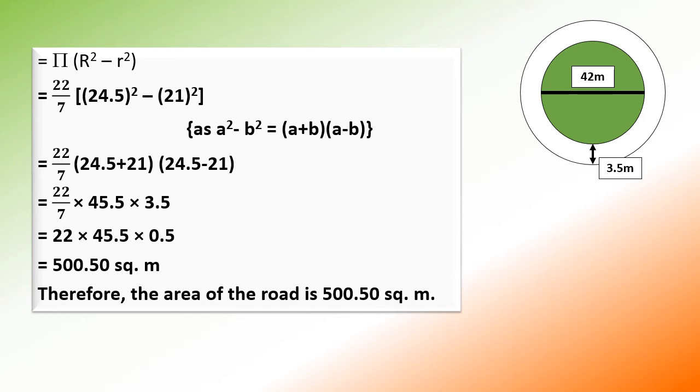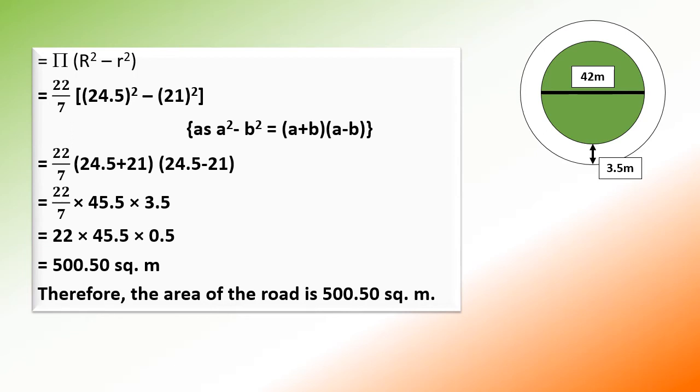We will just simplify it. The equation becomes 22 upon 7 multiplied by 24.5 plus 21 multiplied by 24.5 minus 21. We will further simplify it. First solve the brackets.